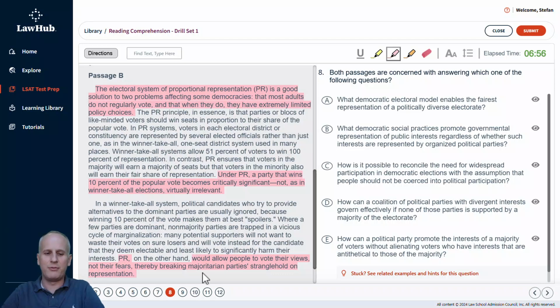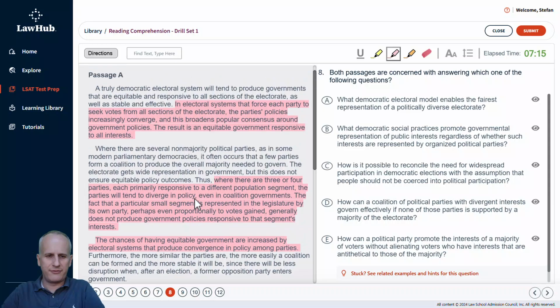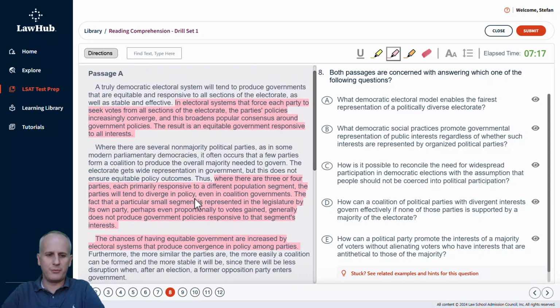You can see I skipped over the on the other hand just to maintain my narrative overall. And it's again at your discretion whether you want to grab an extra sentence to build on that narrative. There's not really a right or wrong answer, but we'll go ahead and grab this second sentence as well just to have a little bit more surrounding context. So if we read from the top at this point, we want to make sure that we've got the overall narrative for both passages and relate them to each other. So we'll read once through with the pink.